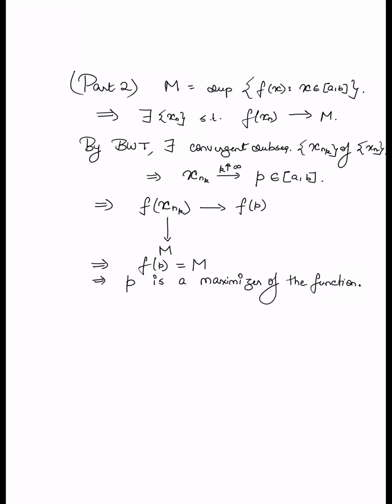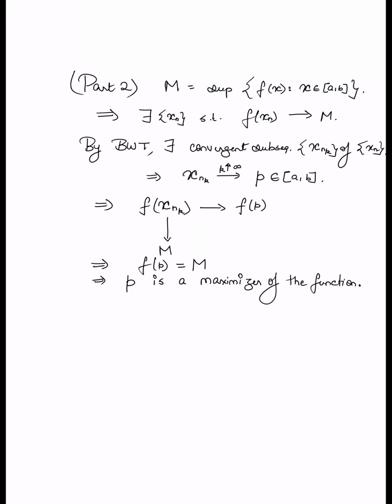Right? So effectively what we have proved is that this continuous function on the closed bounded interval attains its maximum. Because the maximum in this case is just the supremum of the values taken by the function, and it attains its maximum. Namely, there is guaranteed to be a point within the interval [a, b] where the function value is exactly equal to the supremum.